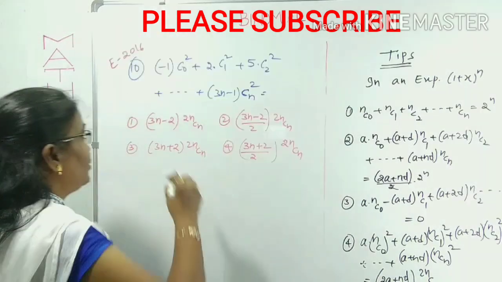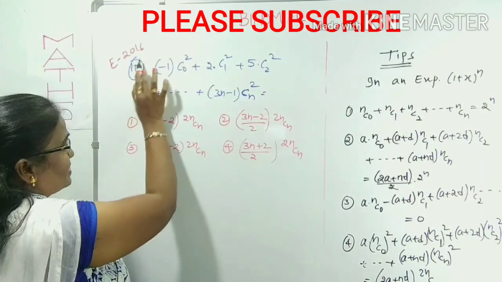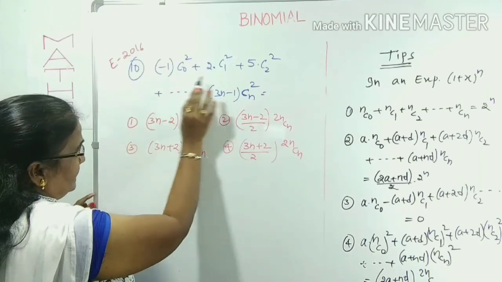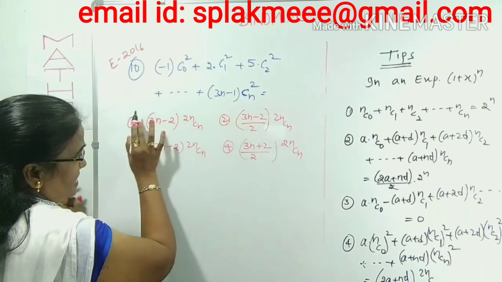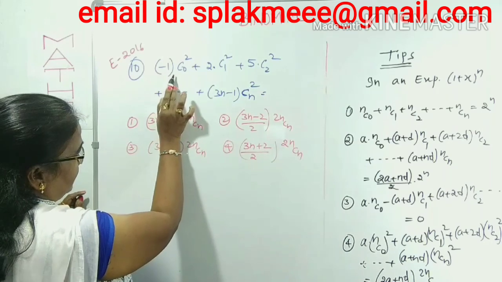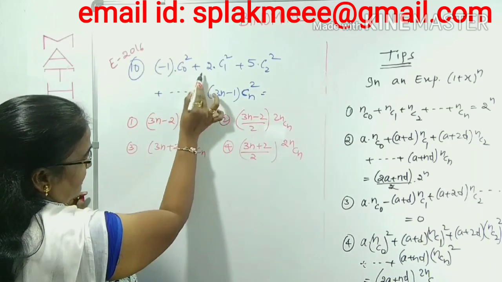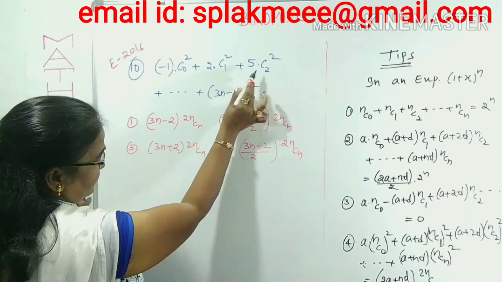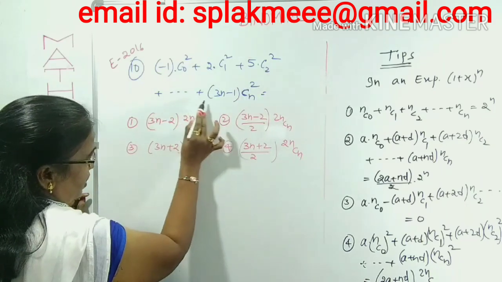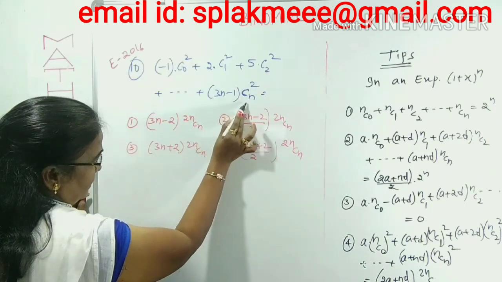Clear? Now question number 10 is given, answer 2016. Here it is asking for the summation of this series: minus 1 into C0 square plus 2 into C1 square plus 5 into C2 square plus and so on, 3n minus 1 into Cn square.